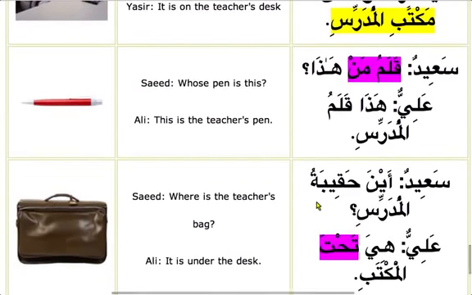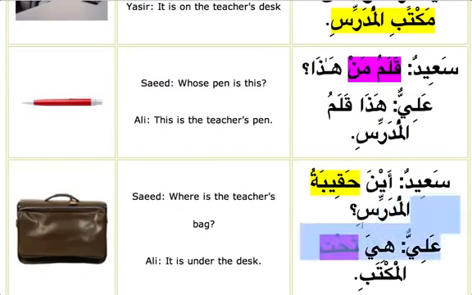We say Said, Aina haqibatul mudarrisi. See, look at the compounds. Haqibatu, the single dhamma. When we know it is going to become a mudaf, the next one is connected to it. So al mudarrisi. So where is the bag of the teacher? Aina haqibatul mudarrisi. So Ali is telling here tahtal maktabi. What is tahta? Tahta means under. So it is a zarf. As we said, it is the adverb which says where the noun or action is.